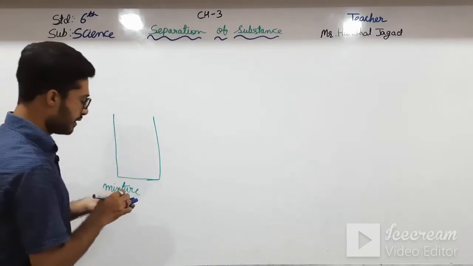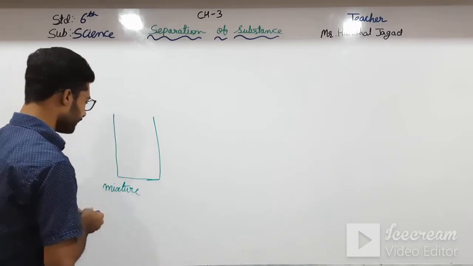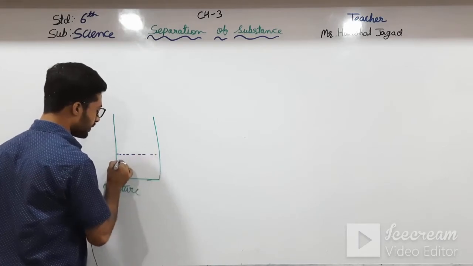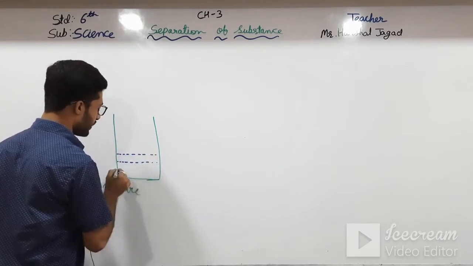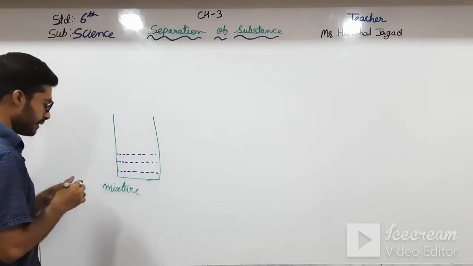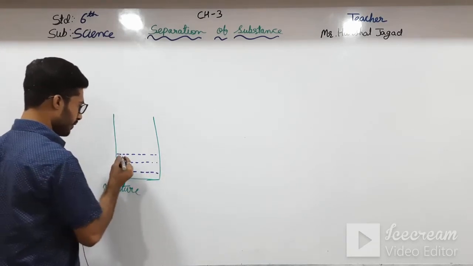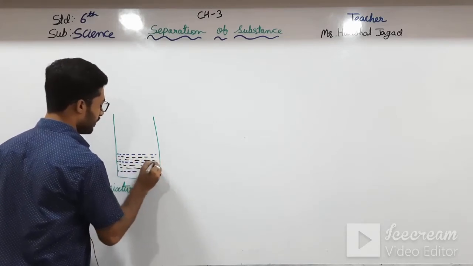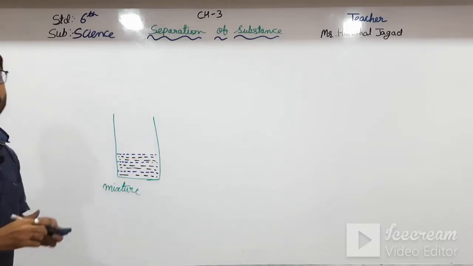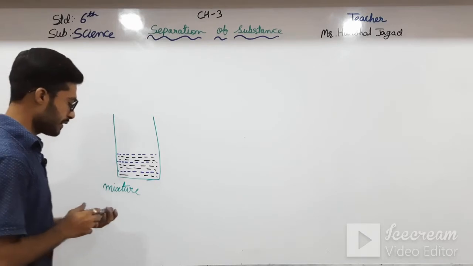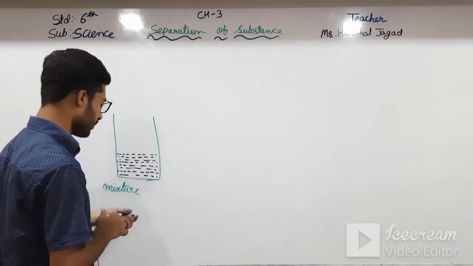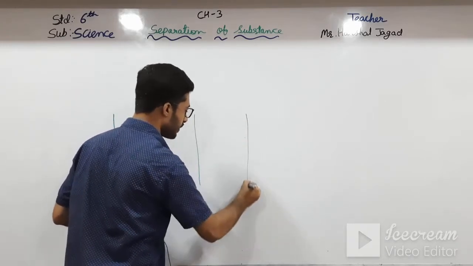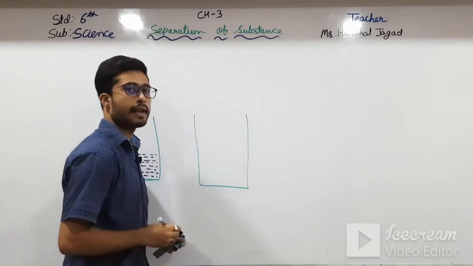In the mixture, both the insoluble solids and the liquid are mixed with each other, and this is known as a mixture. Then we have to stir it, and after stirring we have to keep it undisturbed for 5 to 10 minutes.